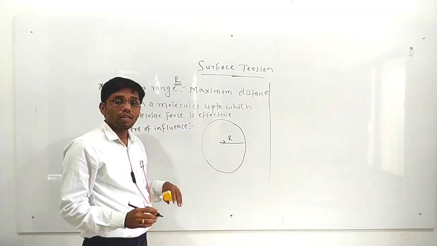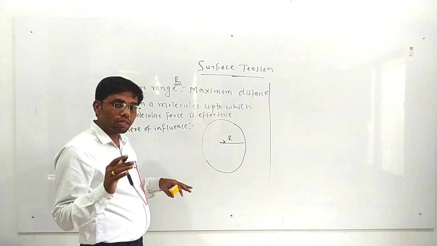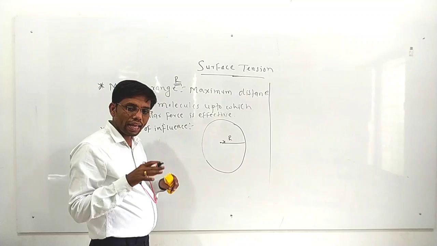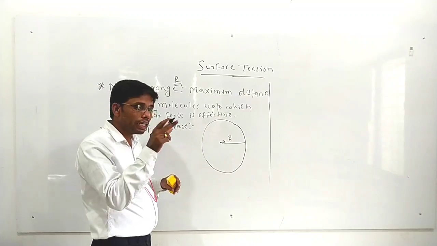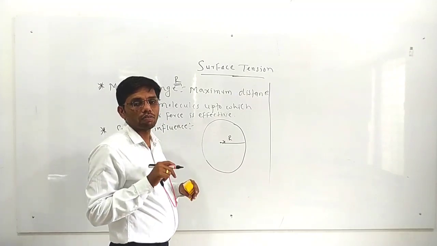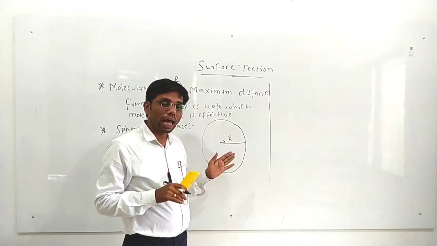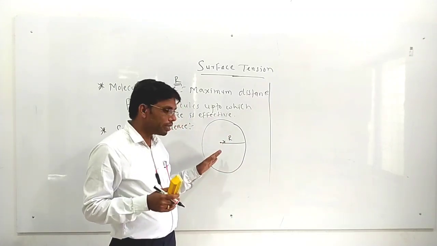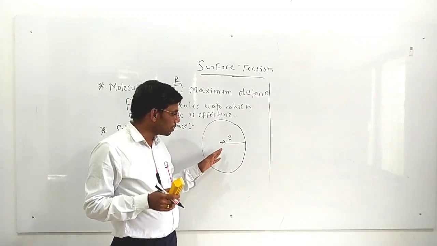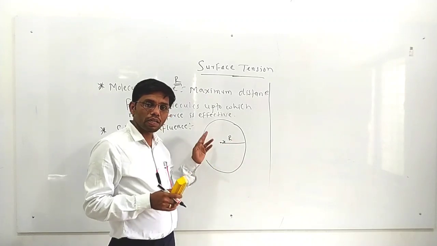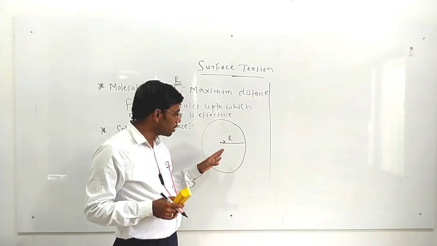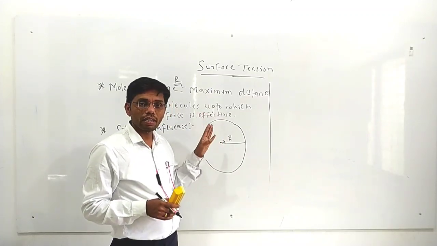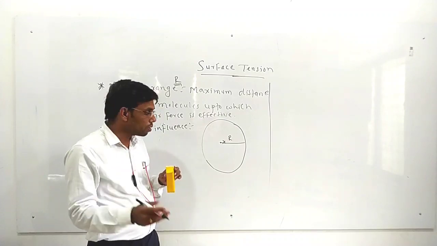Okay, see here, what did I consider? I have considered this molecule X as a center, and by considering that molecule X as a center, I am drawing an imaginary sphere around that molecule, and that imaginary sphere has a radius equal to the molecular range. Means I drew a sphere around molecule X considering it as the center, and the radius of that sphere should be equal to the molecular range.